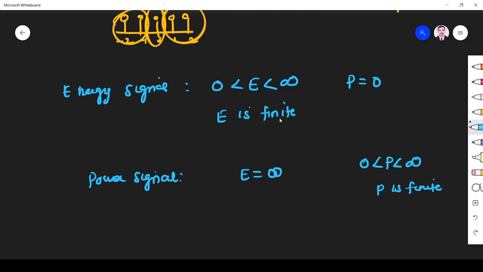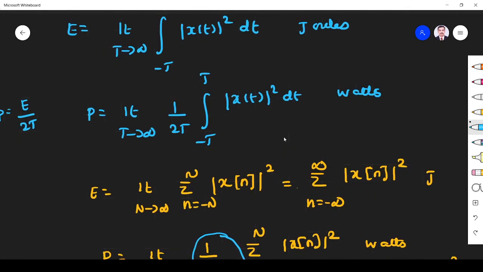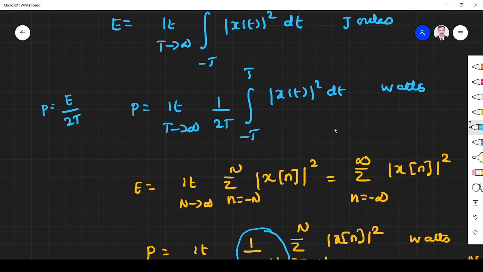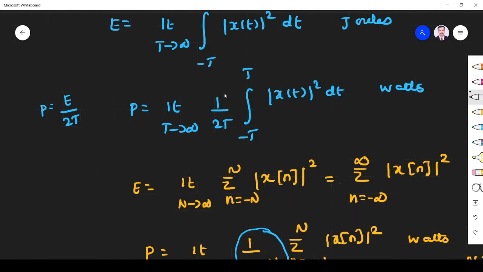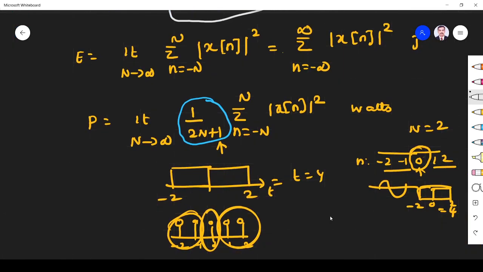You see, when energy is finite, what will happen to power? In both the discrete and continuous equations, this is what our energy is. When this quantity is finite, when t tends to infinity in the power expression, it is finite by infinity, so the power will always be 0. So for an energy signal, power must be 0, right?